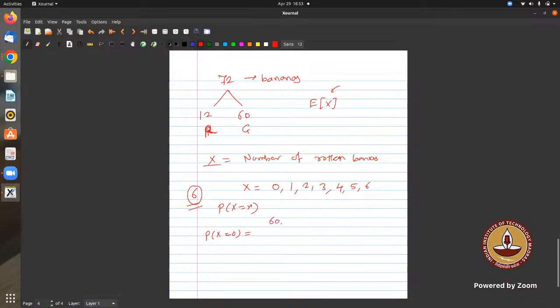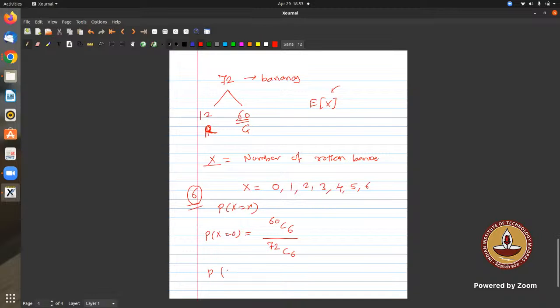So I can have 60C6, because all the bananas I have taken are from the good lot, out of 72C6. This is the probability that I will not get any rotten banana.